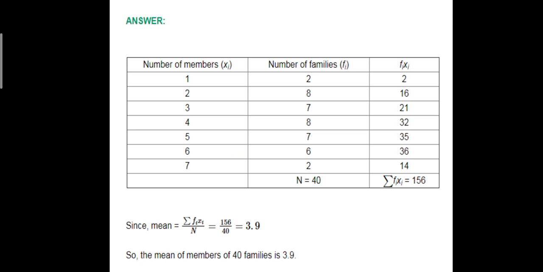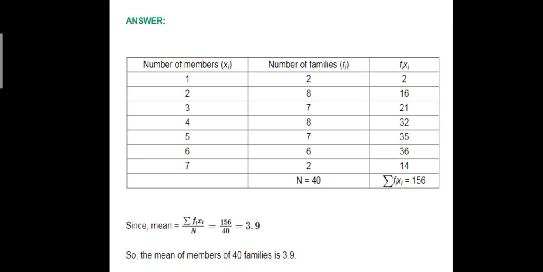So number of members, there are 2 families who have only 1 member. Now here actually tally marks are not shown, but I urge you to write down the tally marks also, please, because from tally marks only you will understand where you have gone wrong. So 2 families have only 1 member, 8 families have 2 members, 7 families have 3 members, 8 families have 4 members, 7 families have 5 members, 6 families have 6 members, and 2 families have 7 members.